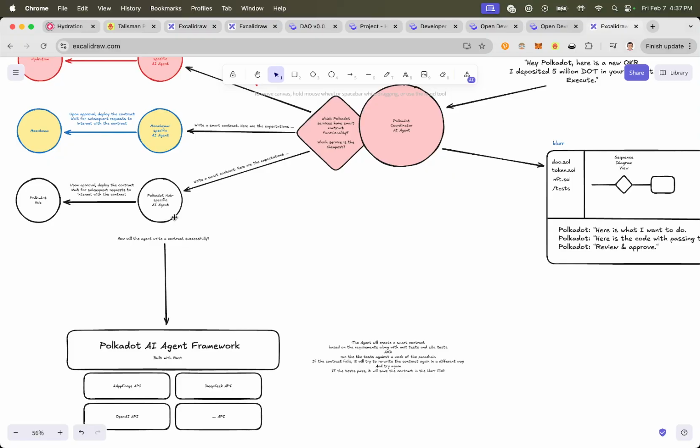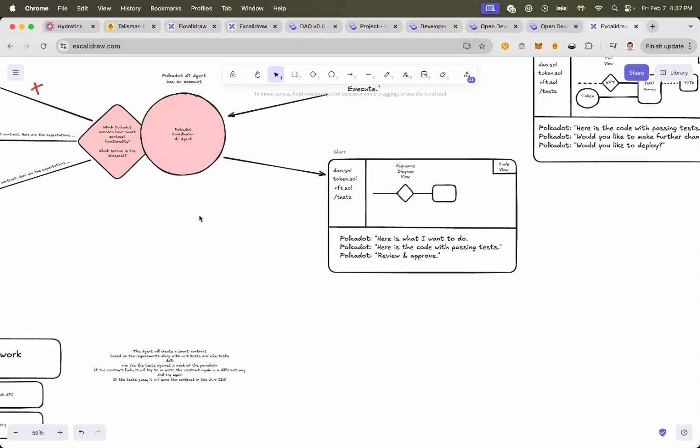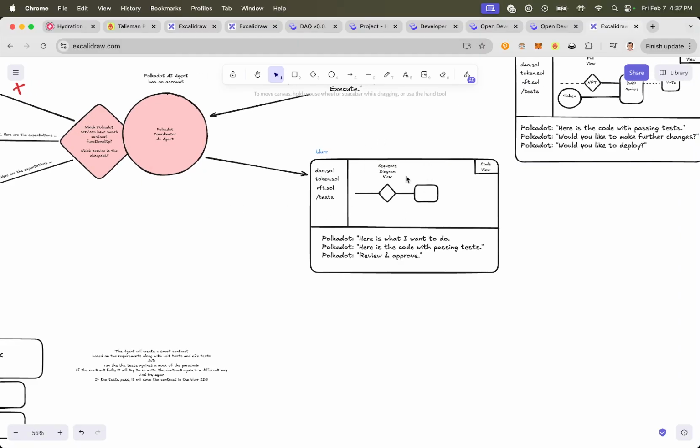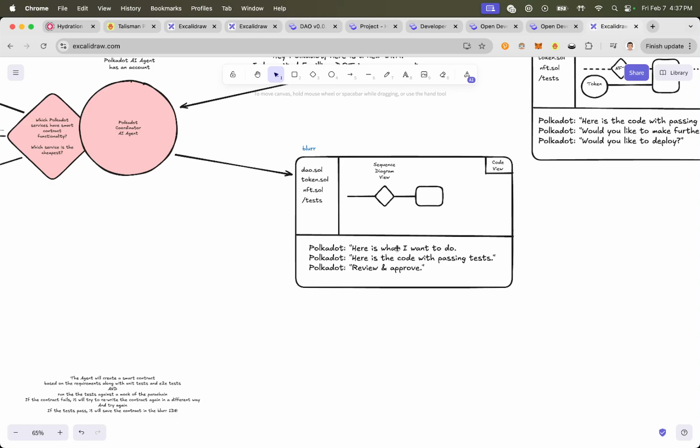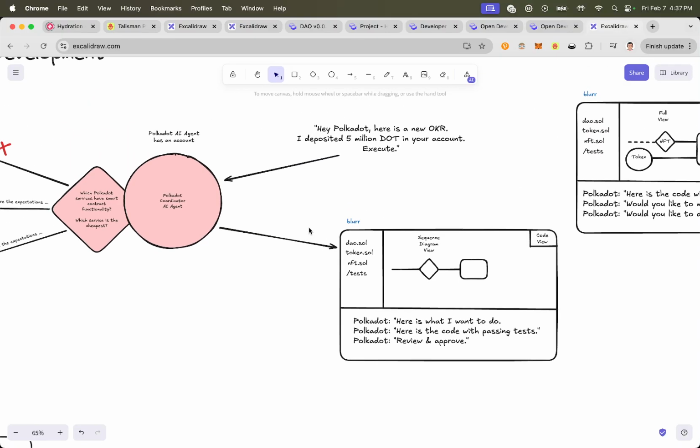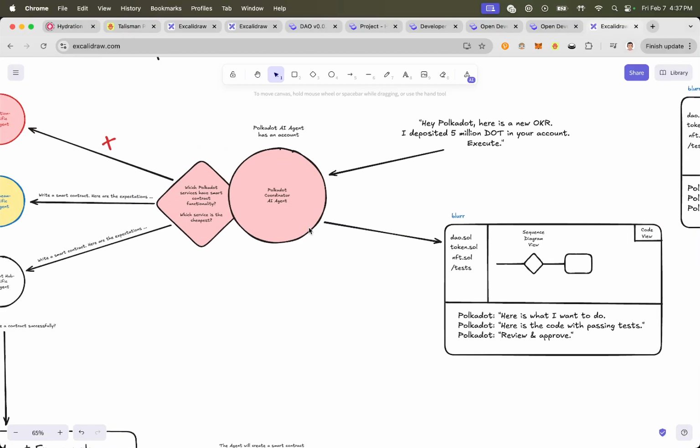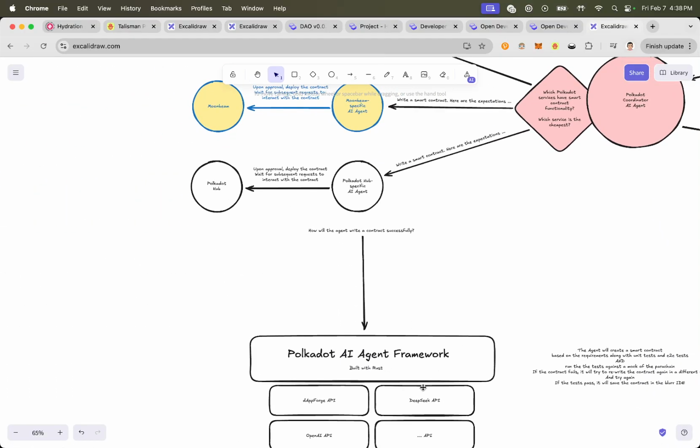So in between, partial autonomous means that there will be human intervention. So here comes the Blur IDE, where Polkadot will say, this is what I plan on doing. Here's the code, please preview it, please review it, and approve or do a manual override. There would be a manual override where the developer can come in and tweak it so that it's effective. There could be some back and forth here, and then a final approval from a developer for it to continue. So that's until this model here is strong enough to go on its own. Okay.